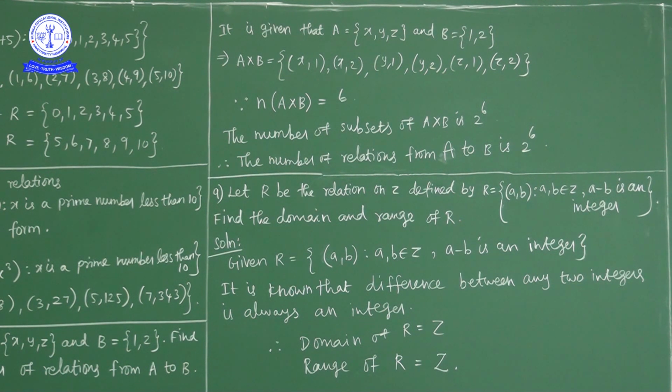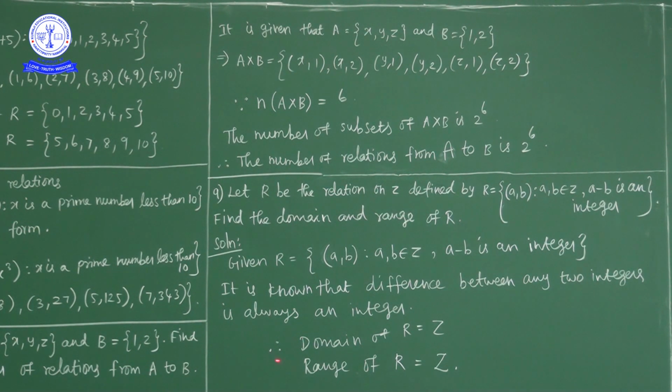Here the relation is defined on integers by ordered pair A comma B where A and B are integers and A minus B is an integer. What is the domain and range of the relation? What we know is that the difference between two integers is always an integer. So as A is an integer and B is an integer, the difference between two integers is again an integer. So for the domain you can give any integer. The range, what will you get? Again you will get integers only.